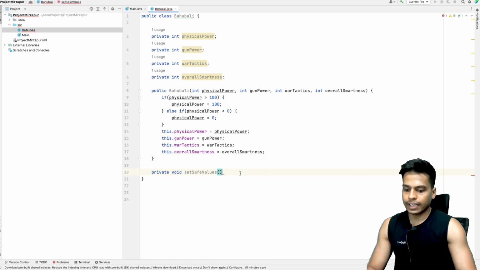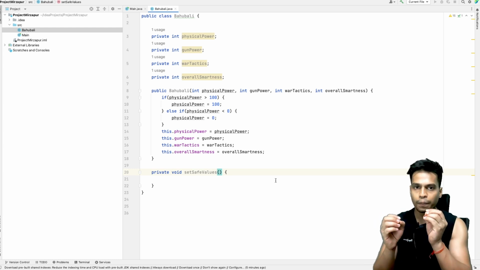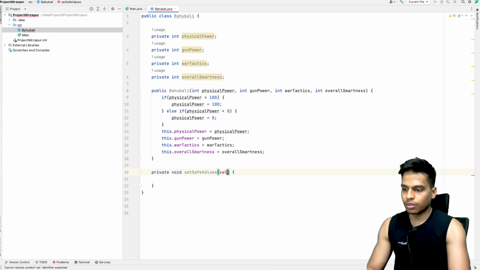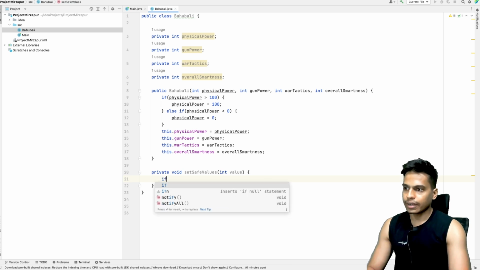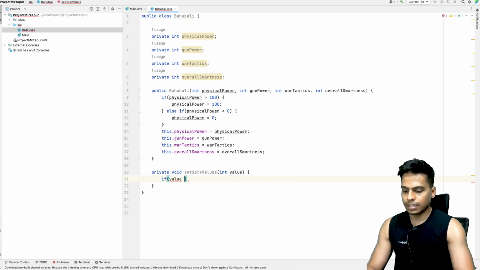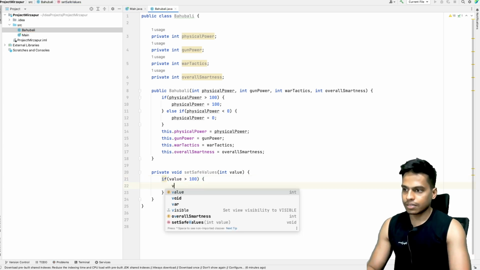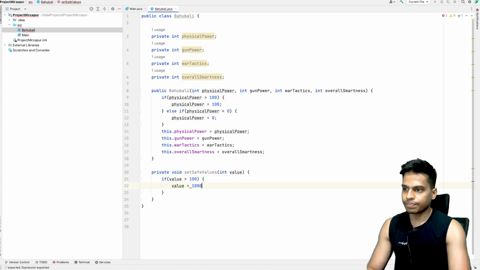And it takes the value that we need to make safe. So value is going to be an integer value, int value. Now if at any point value is greater than 100, in that case we'll set value to 100.